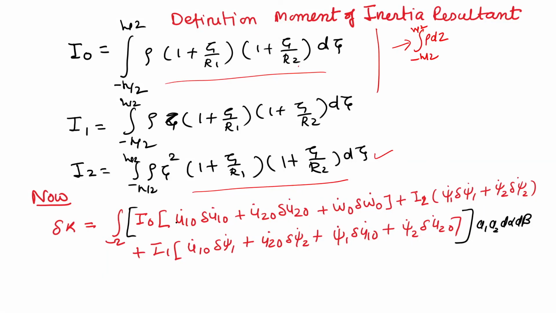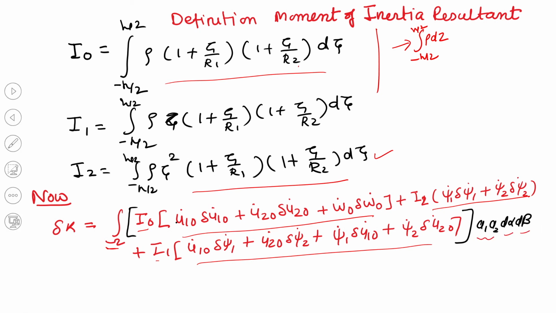Without defining the inertia resultants, stress resultants or moment resultants, you cannot convert a volume integral into an area integral. So, by following this procedure, this becomes an area integral over omega with I0 as coefficient of this, I2 as coefficient of this and I1 as coefficient of this, and here A1, A2, d alpha and d beta.